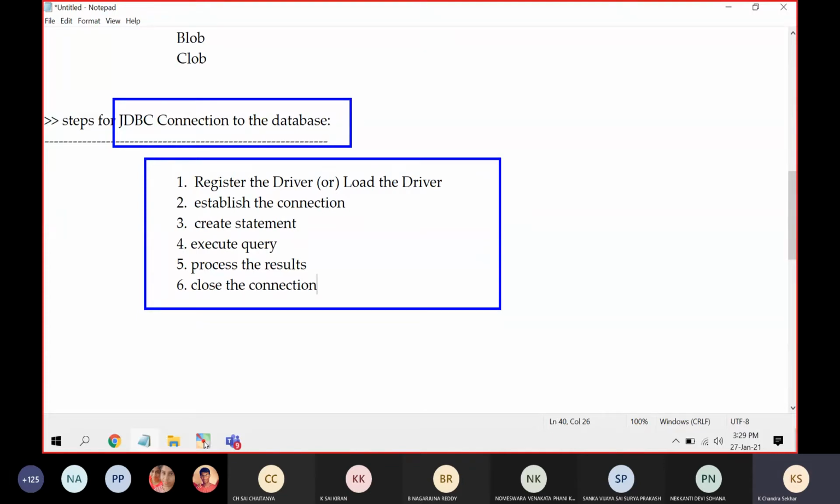You know how to write a query: insert into table name, select star from table name, update table name set. So only the query is going to change, but these six steps are common for any JDBC application. The first step is registering the driver. Second is establishing a connection. Third is creating a statement. Fourth is executing the query, then processing the results, and finally closing the connection. So these six steps are common for any JDBC application.